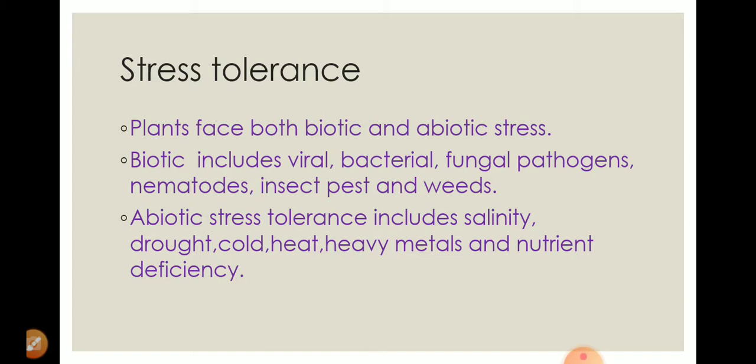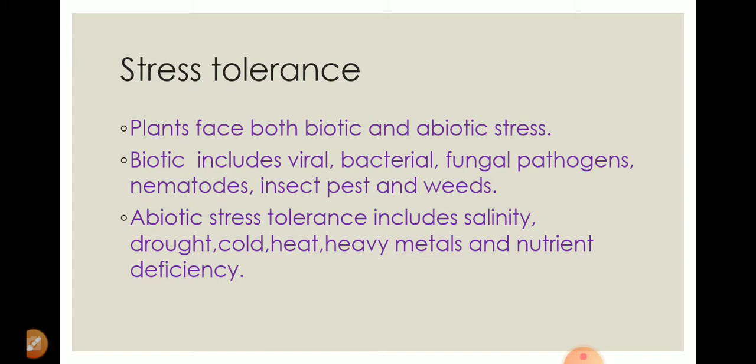These are some of the abiotic and biotic components of the environment which normally reduce crop productivity and make unideal conditions for the plant's growth and development.